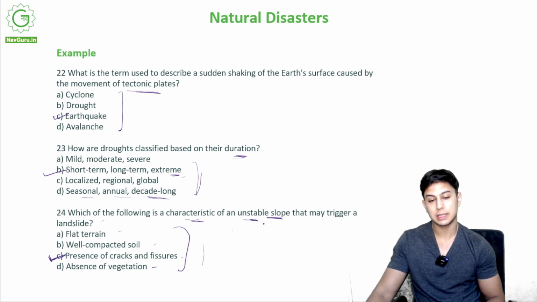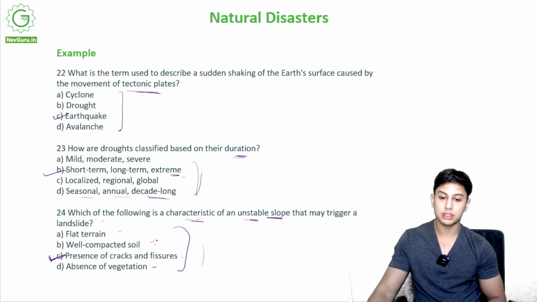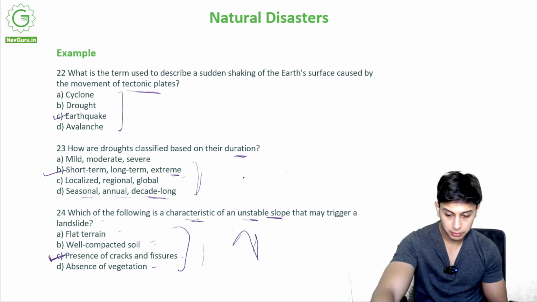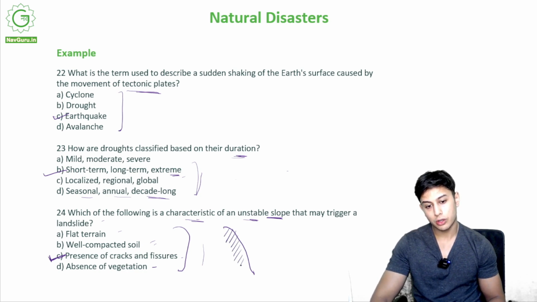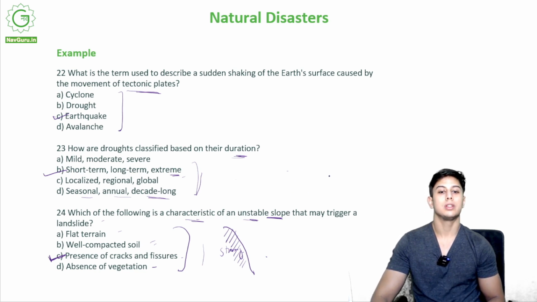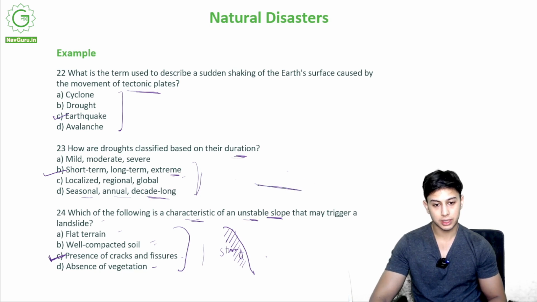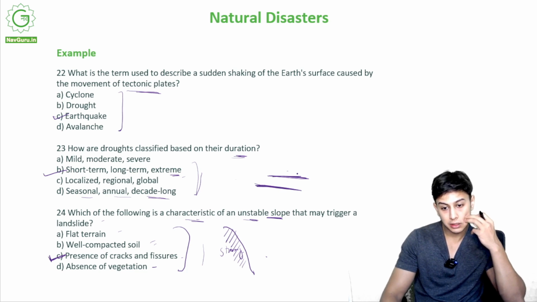This is an unstable slope, means if it has cracks it will flow down, right? If it has fissures it will flow down. A well compacted soil will not flow down, right? It will be strong, it will have its ground. Let me show you properly. If this is a slope and this is the soil, it is strong, well compacted. Flat terrain, of course, there will be no unstable slope on a flat terrain. If it is like this or it is like this, there will not be any landslides.